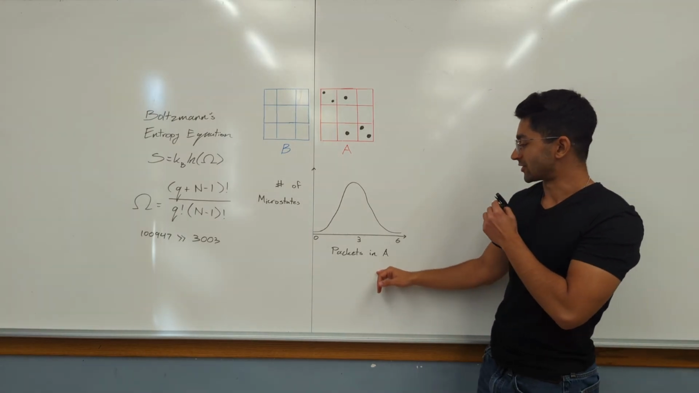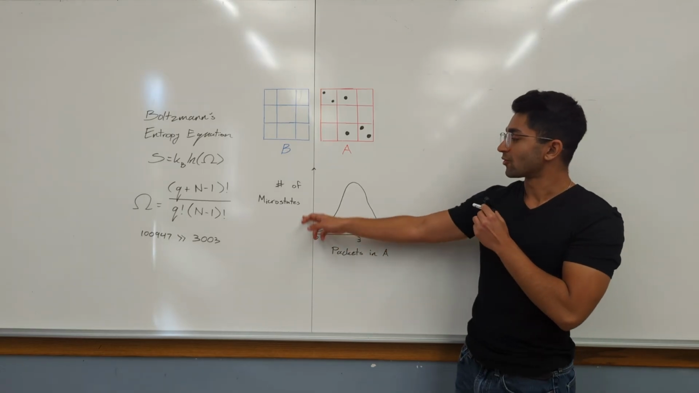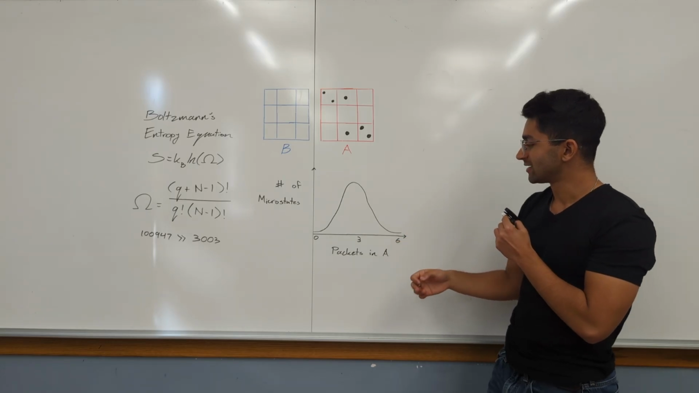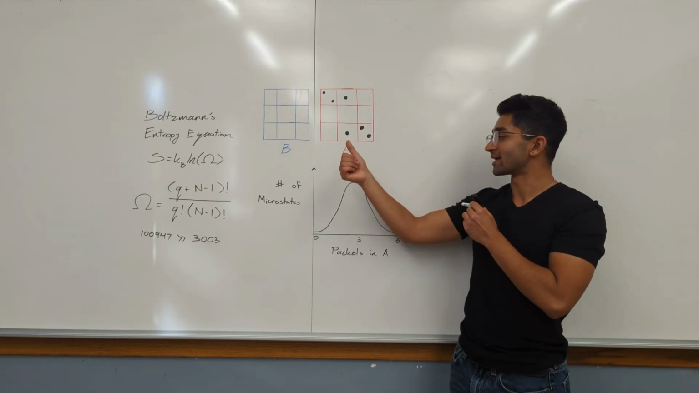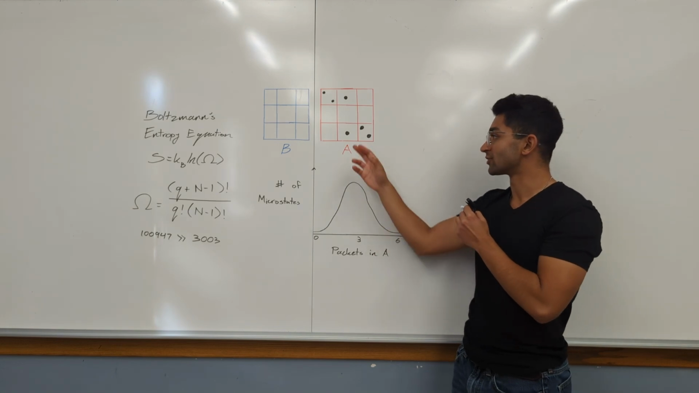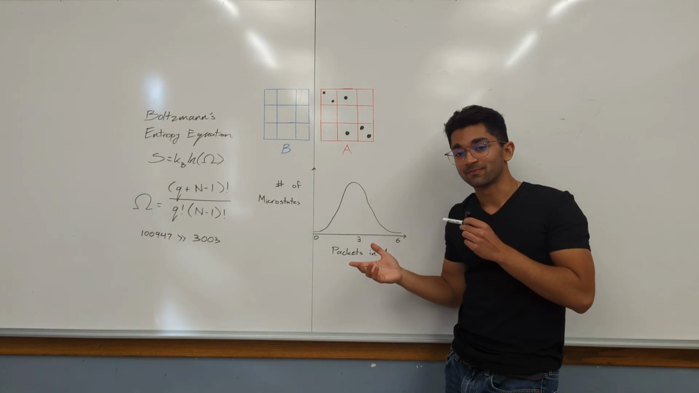Now let's take a look at this graph that I drew here. On the x-axis, we have the number of packets in A. And on the y-axis, we have the number of microstates associated with that macrostate, right? So 0 on the x-axis means there are 0 packets in A, all 6 in B. 6 means there are 6 in A, none in B, and 3 means there are 3 in A, 3 in B. They're evenly distributed, right? What you notice is that we get a bell curve, a normal distribution.